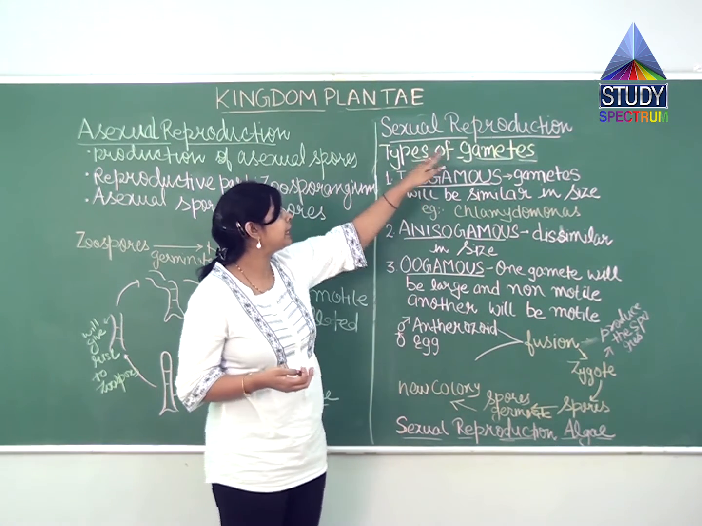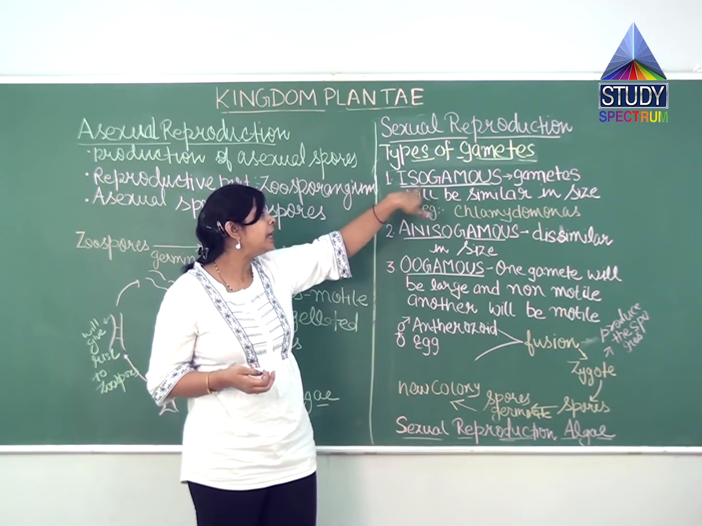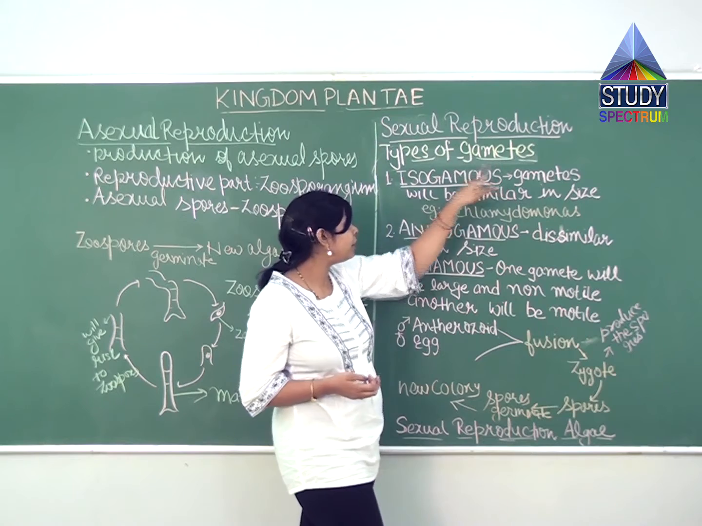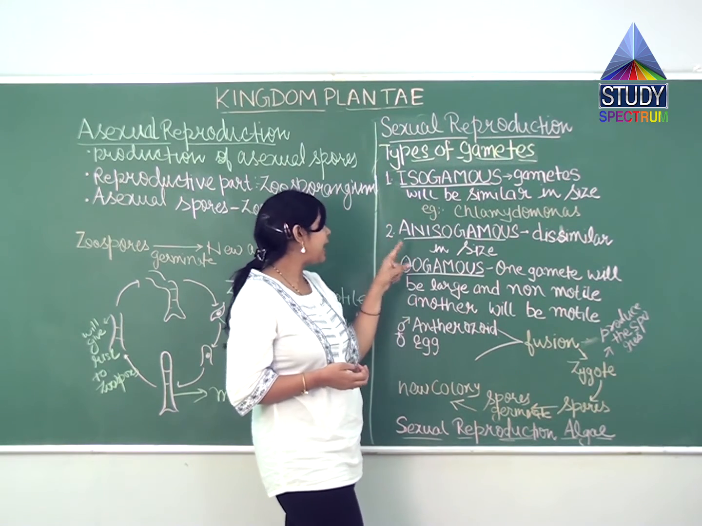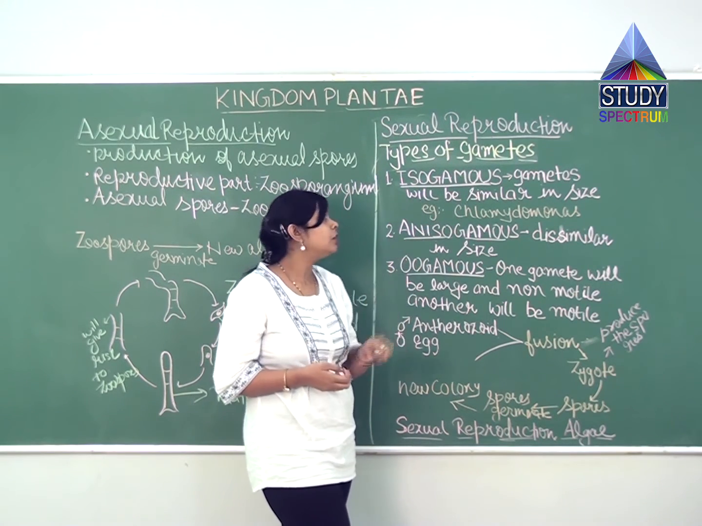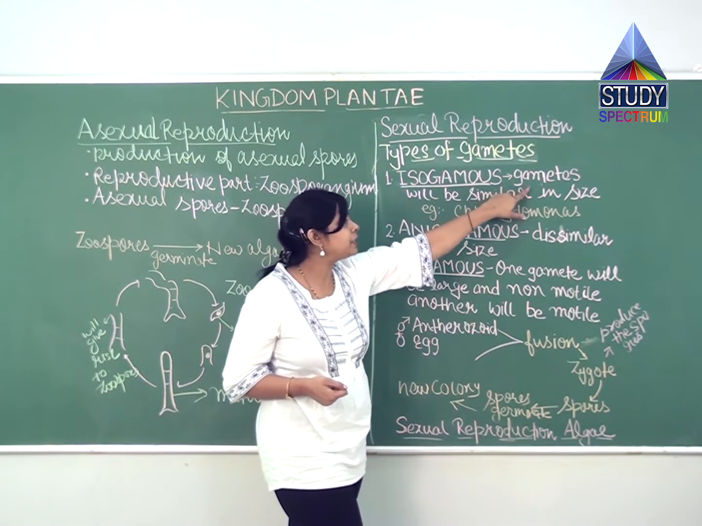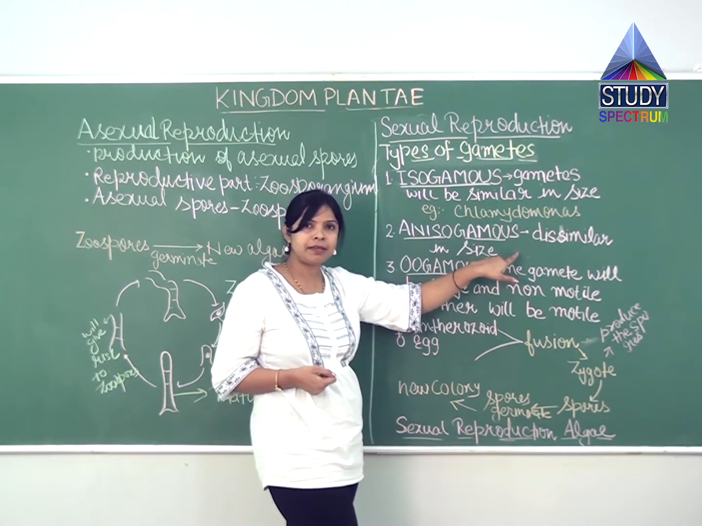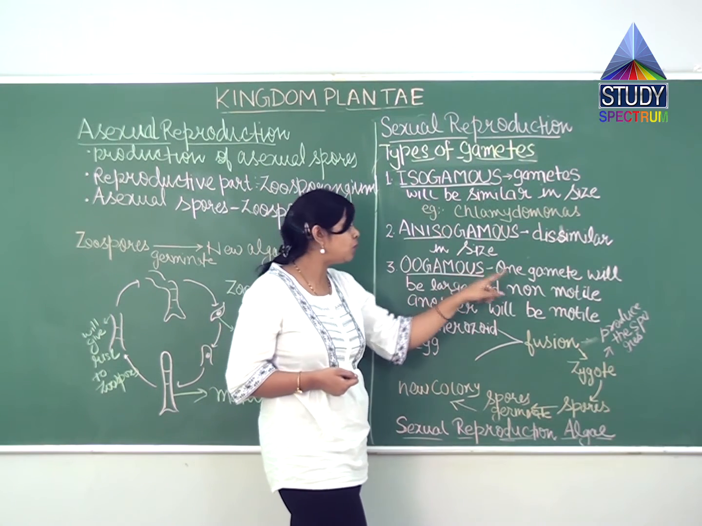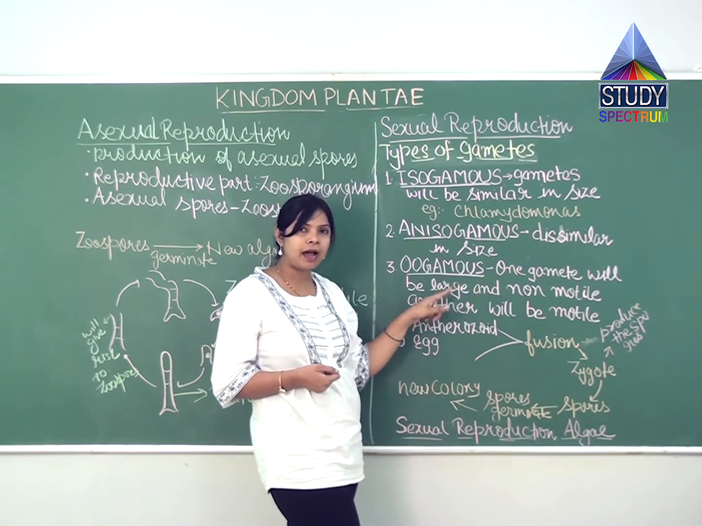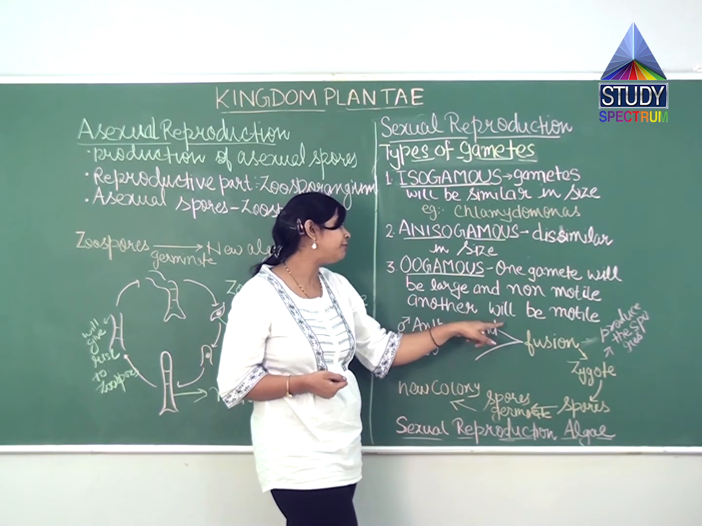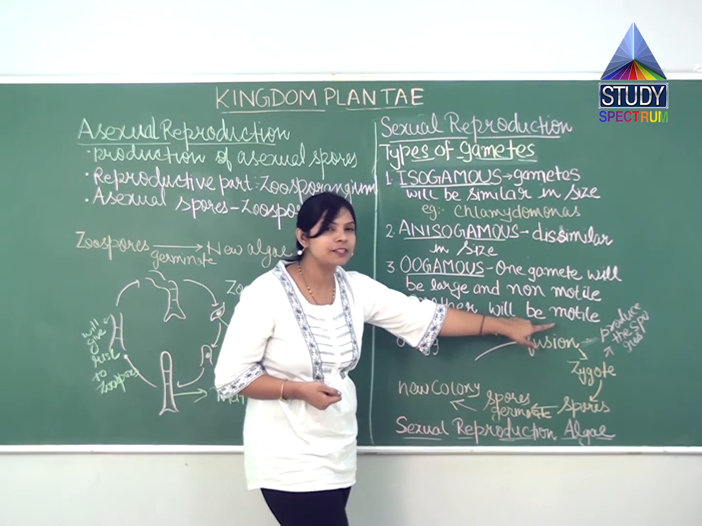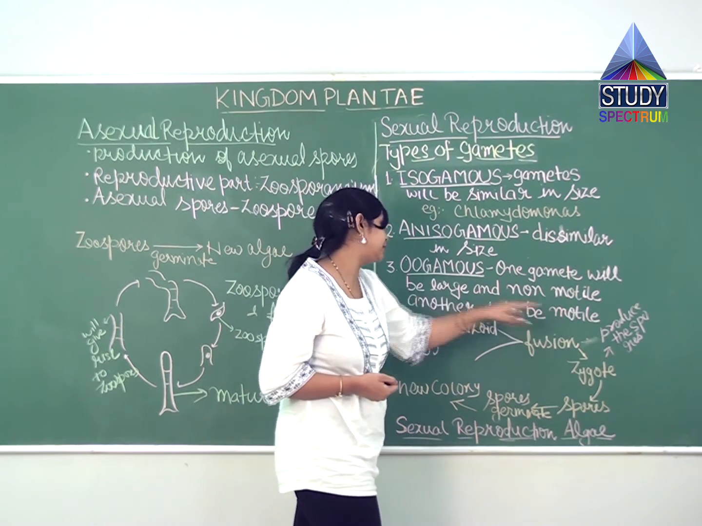So what we have seen is that sexual reproduction takes place because of fusion of male and female gametes. Gametes can be of three types: isogamous, anisogamous, and oogamous. In isogamous, gametes will be similar in size, whereas in anisogamous, gametes will be dissimilar in size. In oogamous, one gamete will be large and non-motile, whereas another will be motile and smaller in size.